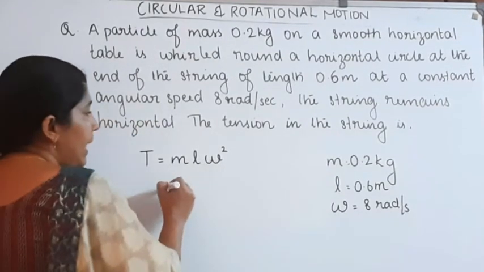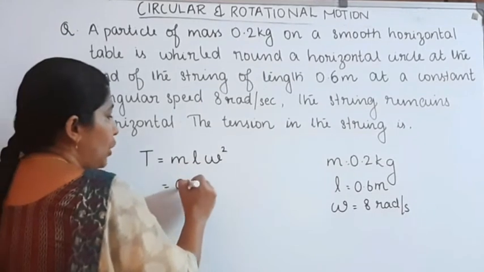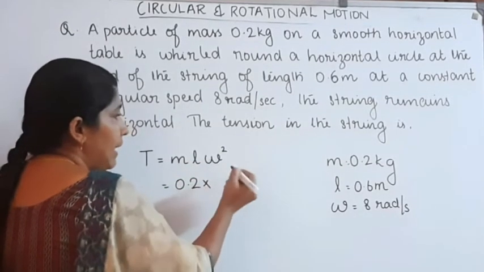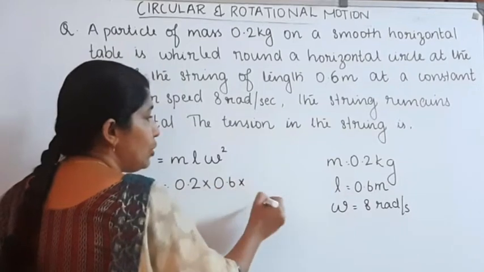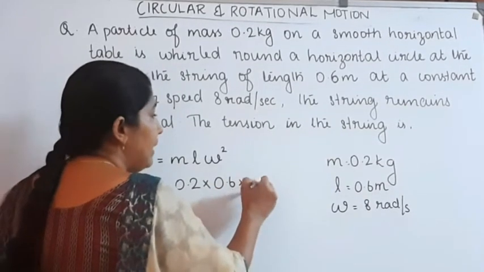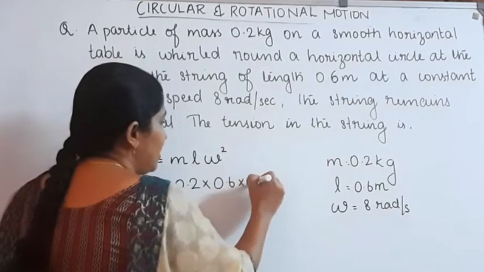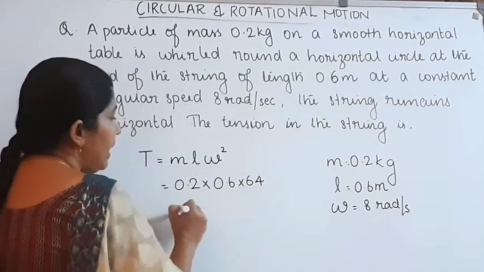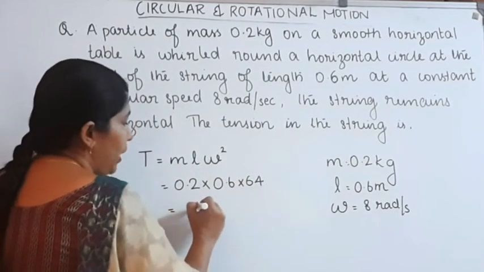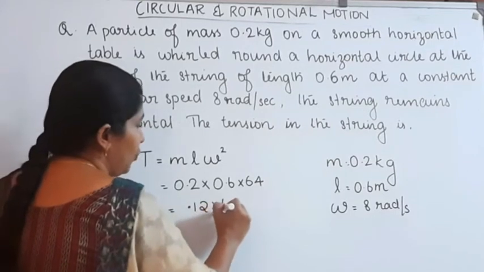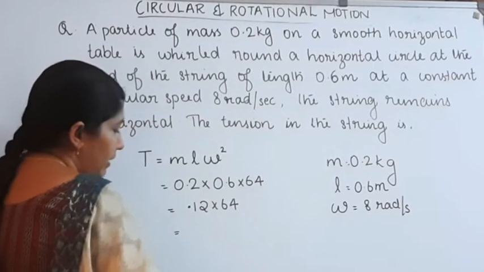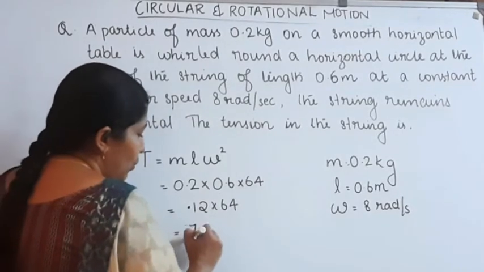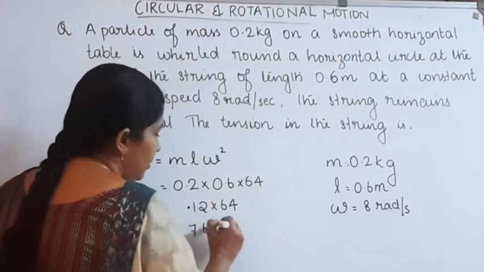m is equal to 0.2 kg into length 0.6 meter into omega, 8 radian per second. Then 8 square is equal to 64. Then it becomes 0.12 into 64. On solving, this is equal to 7.68 Newton.